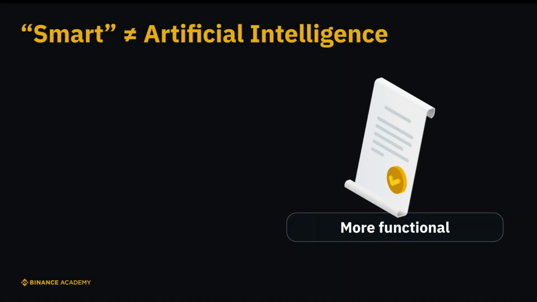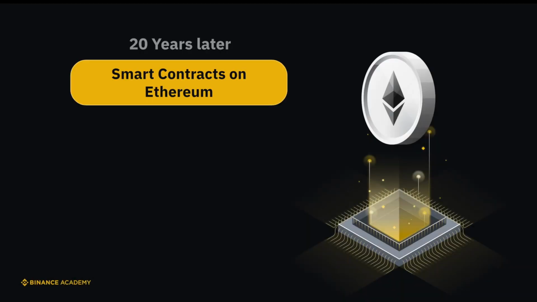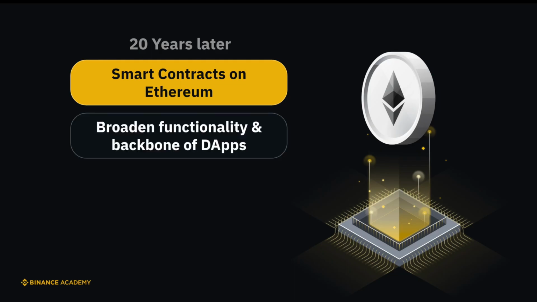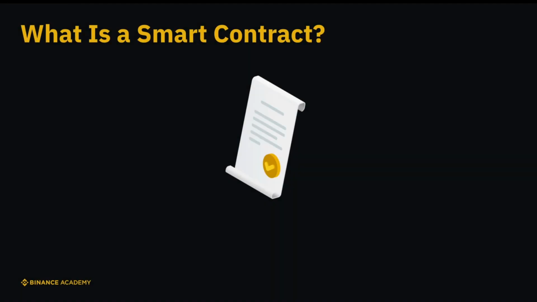Interestingly, Szabo clarified that the word smart does not imply the usage of artificial intelligence, as it often is associated with terms such as smart speakers and smart meters. Szabo named it smart contract because these contracts are far more functional than their paper-based ancestors. Nearly 20 years later, Szabo's theory came to life on Ethereum when smart contracts were applied to blockchain technology. The crypto industry has since adopted smart contracts because of their ability to broaden the functionality of blockchains, making smart contracts the backbone of dApps. As a result, today's smart contracts are primarily disintermediated and trustless compared to their initial conceptualization.